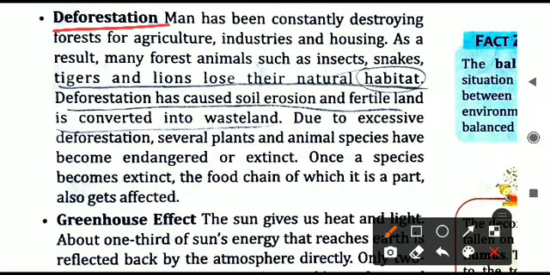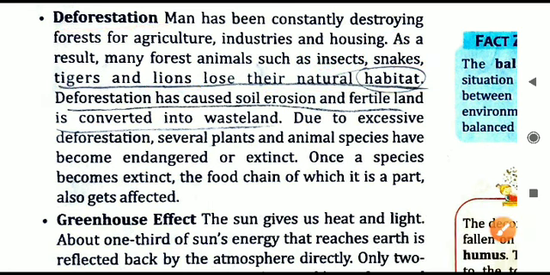Next is deforestation. We have been cutting the forest regularly, and ultimately what happened? There are no insects, so that means there is a problem with regard to the lower carnivores like the snake, rabbit, frog and all. They are not there, and finally tigers and lions also lose their natural habitat due to the loss of the forest.